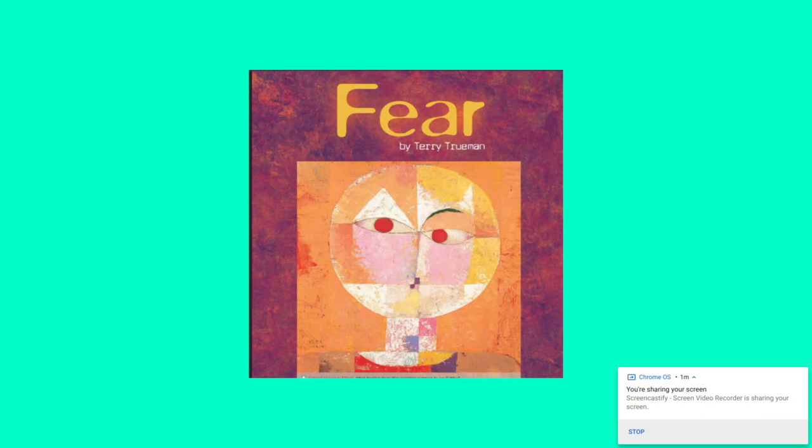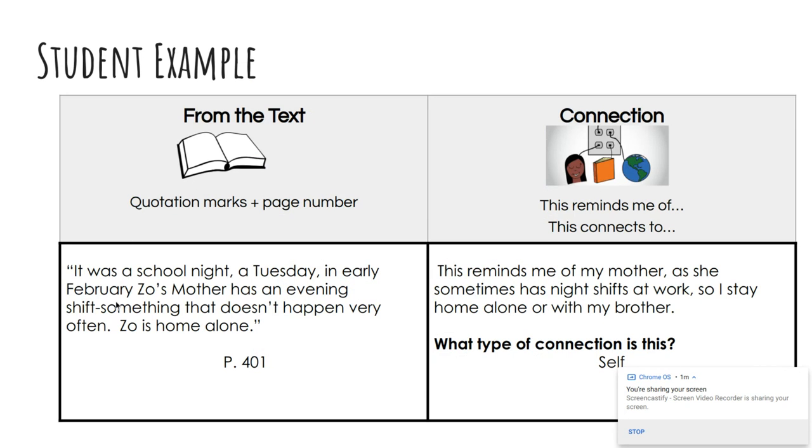Let's think about that story Fear that you read before spring break. I want to show you an example from a student's work. You'll notice here's the text quotation. It was a school night, a Tuesday in early February. Zoe's mother has an evening shift, something that doesn't happen very often. Zoe is home alone. Look at her self connection. This reminds me of my mother as she sometimes has night shifts at work, so I stay home alone or with my brother. We're seeing a similarity between her life and Zoe's life. They're both staying home alone because their parent is working.